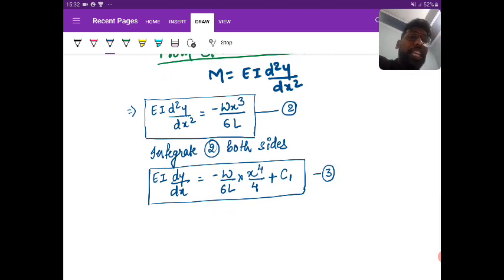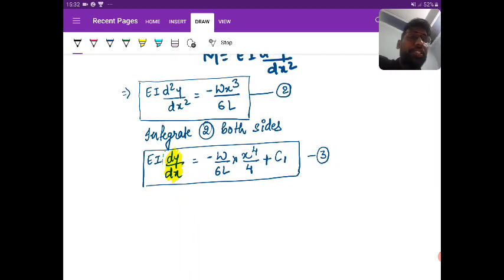Now this dy by dx is nothing but slope. So this third equation we will be using for getting the slope at any point after finding the constants. Okay, next integrate both sides. So you can see that you have done the double integration.